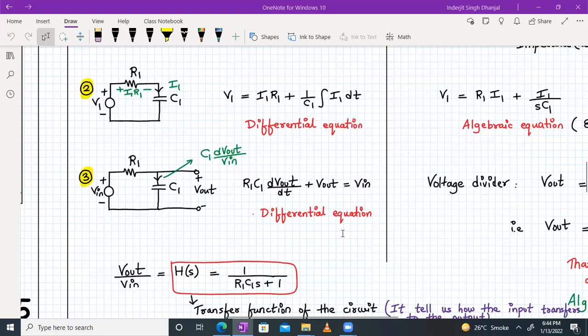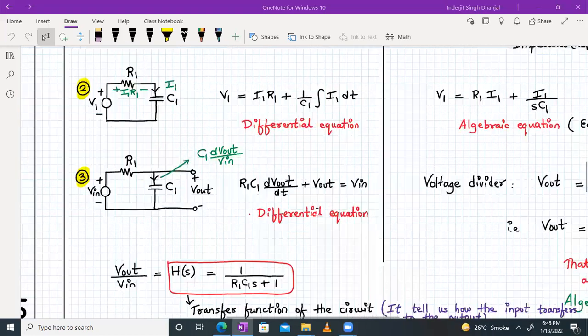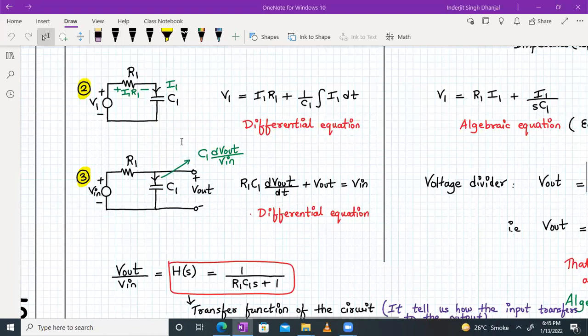So this is again a differential equation. We have to solve it. It contains a derivative term, which is tedious to solve. Then in the frequency domain, we can consider this circuit as a voltage divider, right? So what will be the impedance offered by the capacitance? It will be 1 upon SC1. So that much only we should remember.